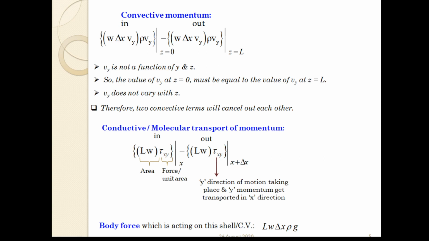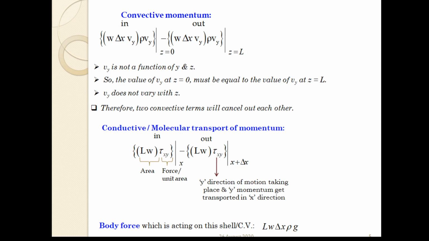Now there is only the gravity force, as we mentioned that no pressure force is acting in this case. In order to obtain the gravity force, first we need to find the volume of the liquid contained in the control volume. The volume of the control volume, and hence the basis for the gravity force, is L W del x.